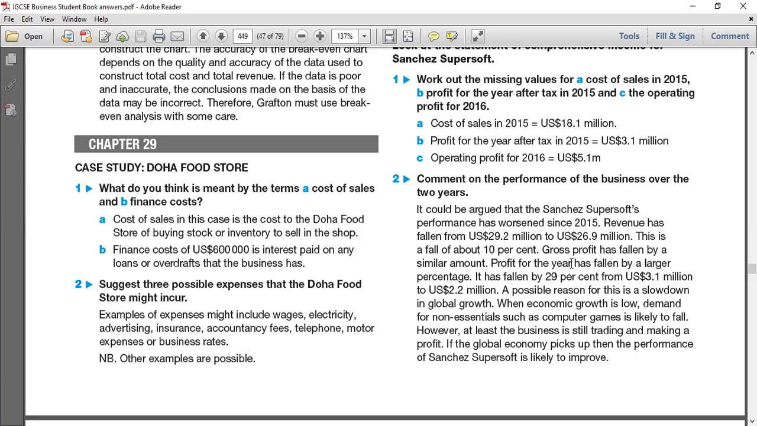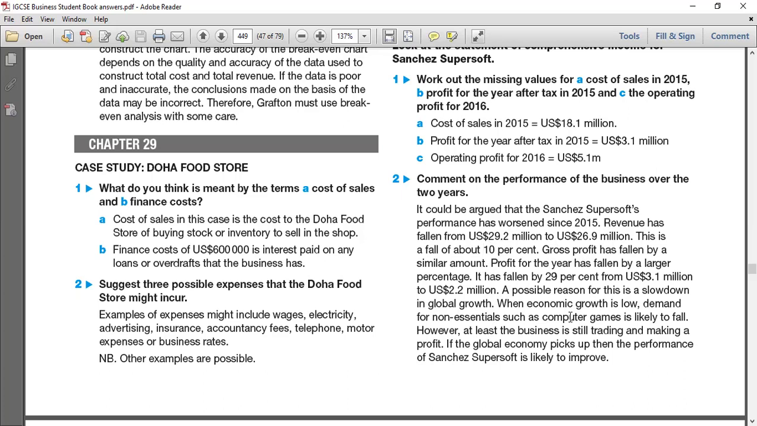And then look at the reasoning. What is the possible reason for this? Because anyone can find the problems, but we don't know the reasons, the causes. So like a doctor, you have to analyze, for example, these are the symptoms: okay, it's gone down, bad condition. What are the reasons? This is because of a possible slowdown of global growth, like a recession. The economic growth is low, and the demand for non-essentials such as computer games is likely to fall, right? That's the main reason.